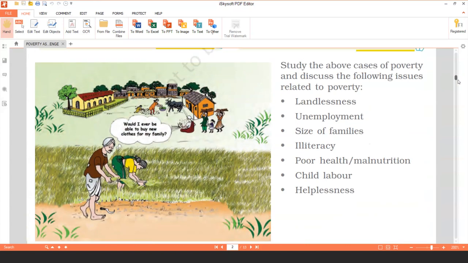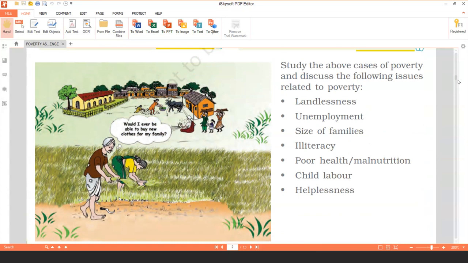Now, from these two stories, children, what do we sum up? Both the stories are related to poverty. So, what are the terms we come across in these stories? Children are not able to go to school. Children do not have proper health care facilities. Children are suffering from undernourishment. They have very little income. They cannot even have 2 square meals a day properly.